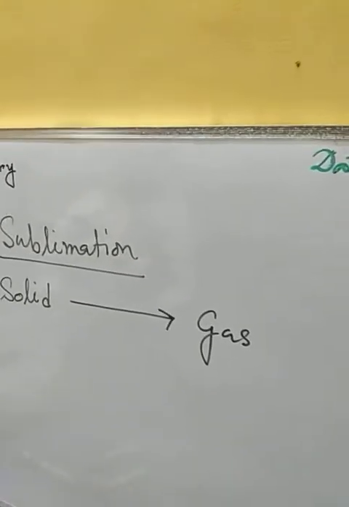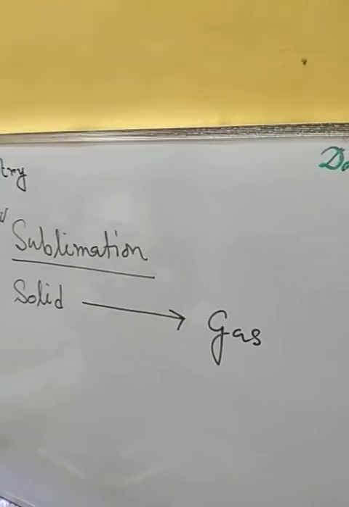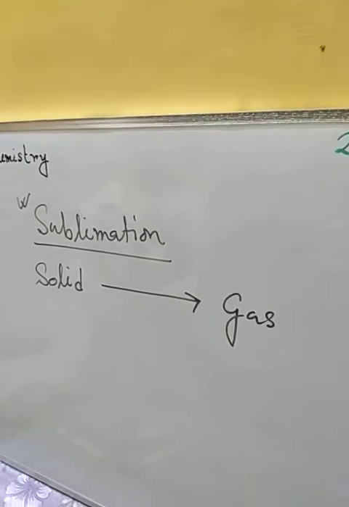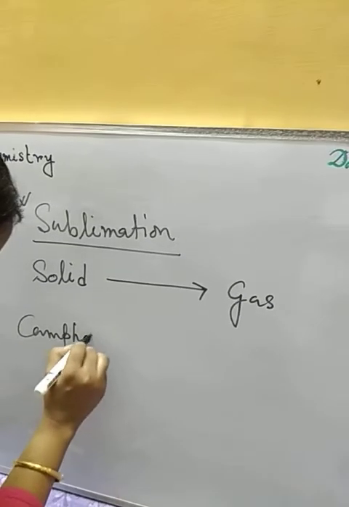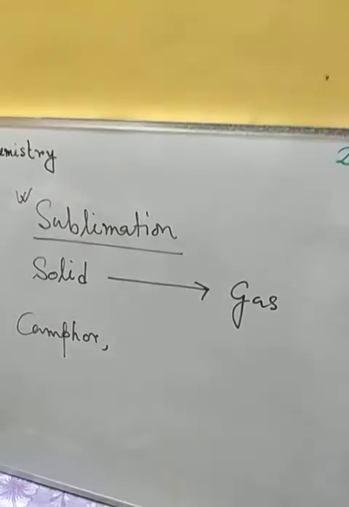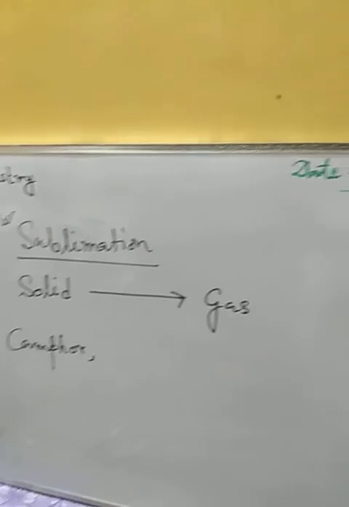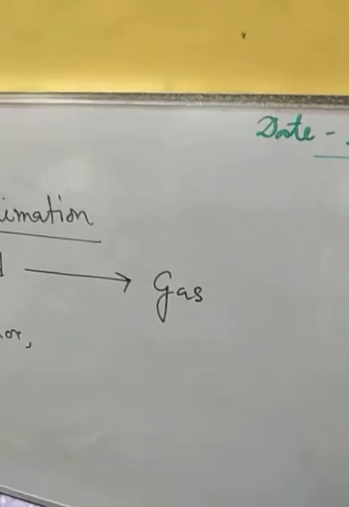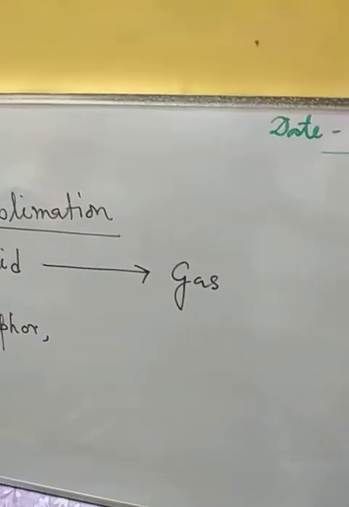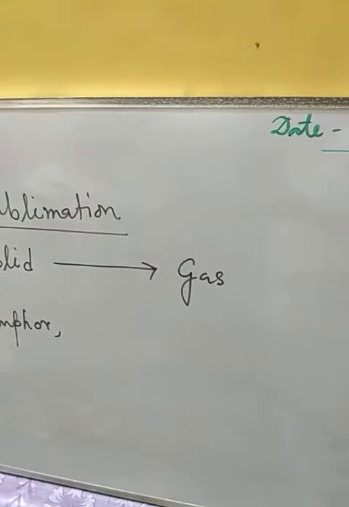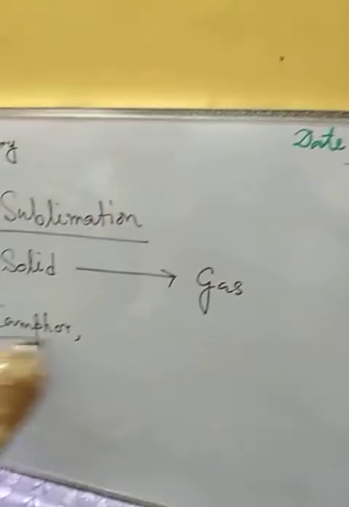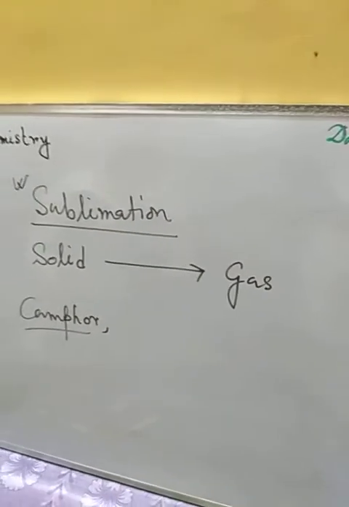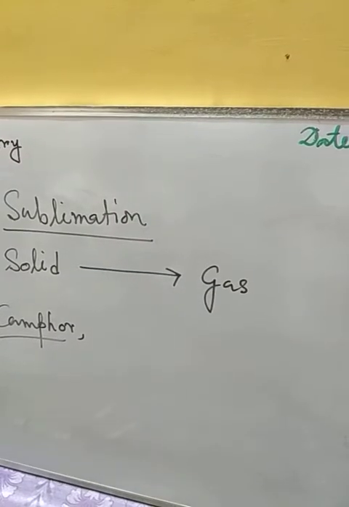There are certain substances which can show sublimation. These are camphor, camphor or naphthalene balls which we use, or room freshener, in solid form, is also a kind of sublimable substance.